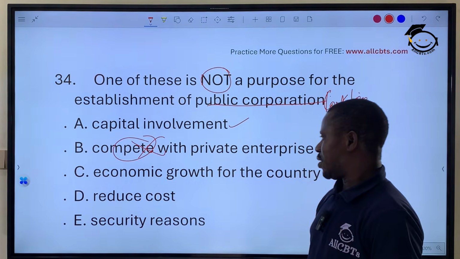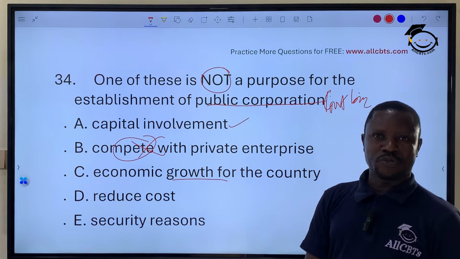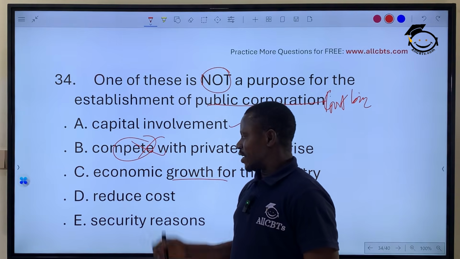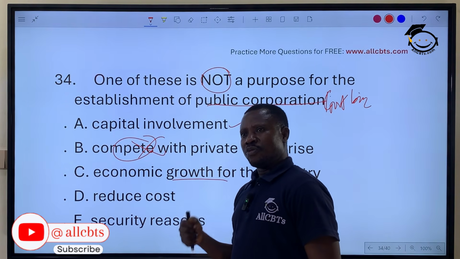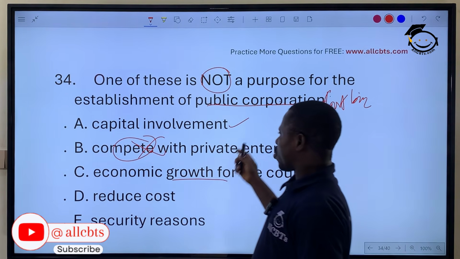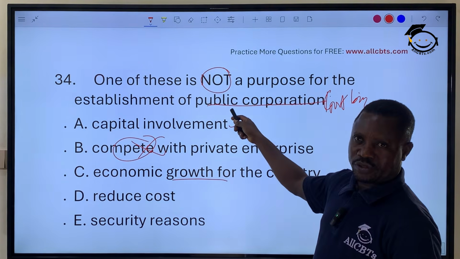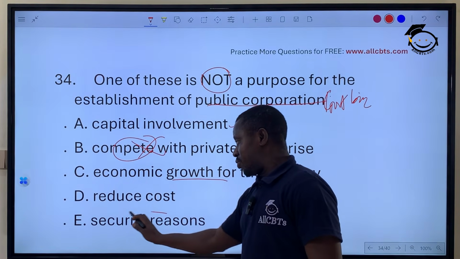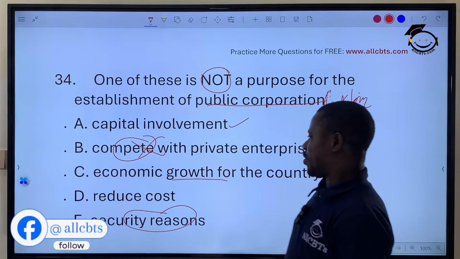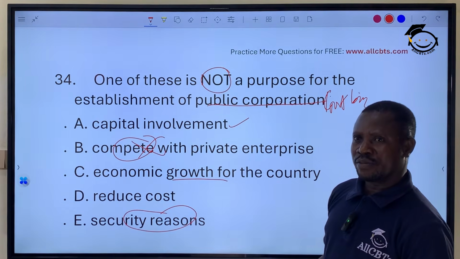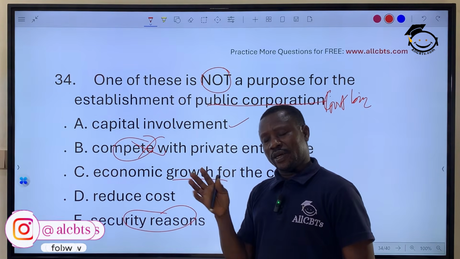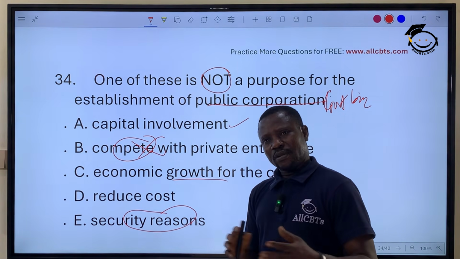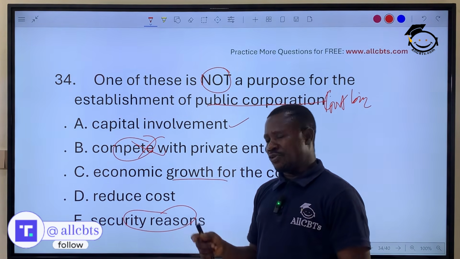No. Okay? Economic growth. Yes, government wants the economy to grow and involves itself in this kind of business to reduce the cost that ordinary individuals may not be able to bear, and also to reduce the cost of those products that this corporation may be producing. Okay? Then security reasons. For security reasons, so that foreigners or private persons will not be controlling security agencies or businesses that are around the security of the country and whatsoever.